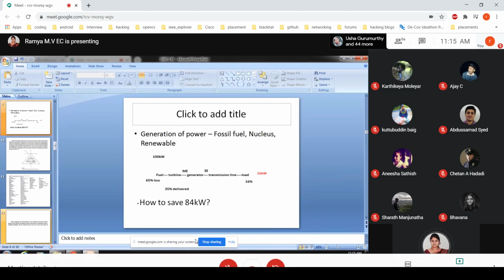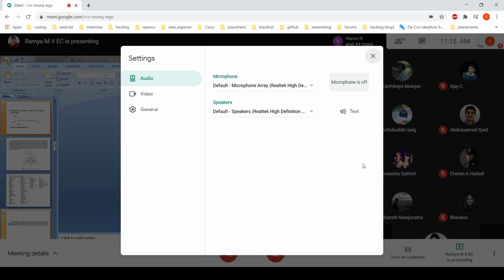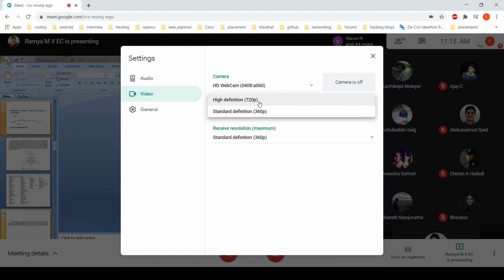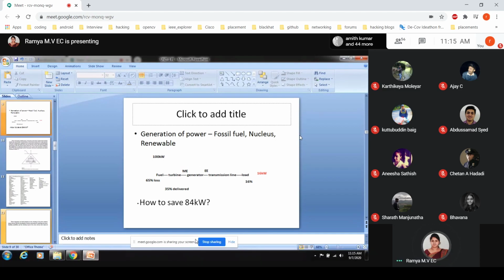Where the turbine starts rotating, what comes out of that is mechanical energy, which will be given to the generator. From the generator we will be getting electrical energy, which will be given to the transmission lines, then the loads. Whatever the load will be, it will reach us at a home or wherever we are having the electric power we are getting.